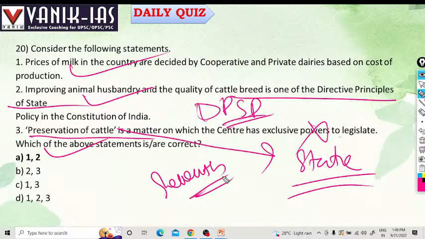Union list is the list of entities where union can legislate, and concurrent list are those where both state and center can legislate. And if center and state both make laws in the same matter, then the law made by center will prevail. So one and two options are right.